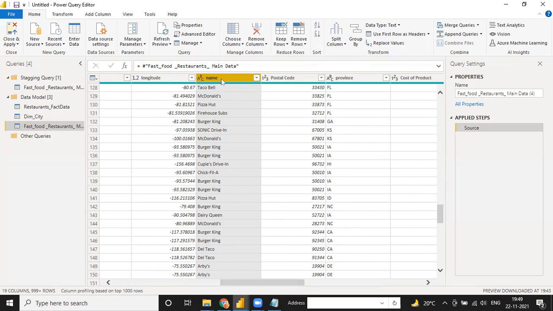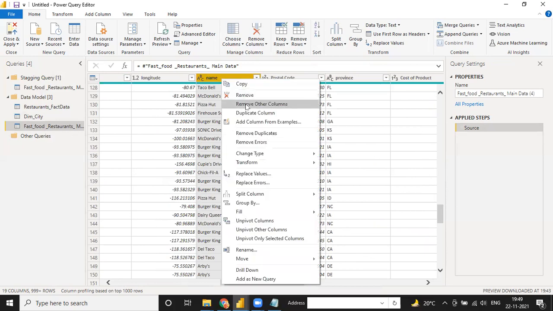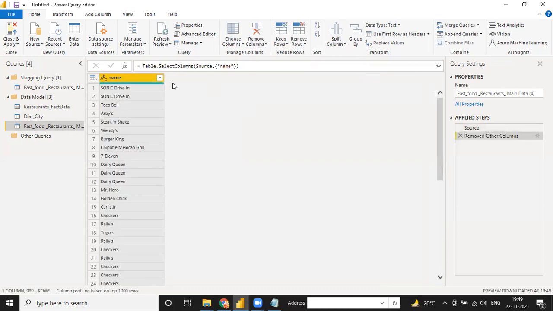So I'm clicking on this name column, right click and remove other columns. It means only the name value is here. So you can change the column name to restaurant name.